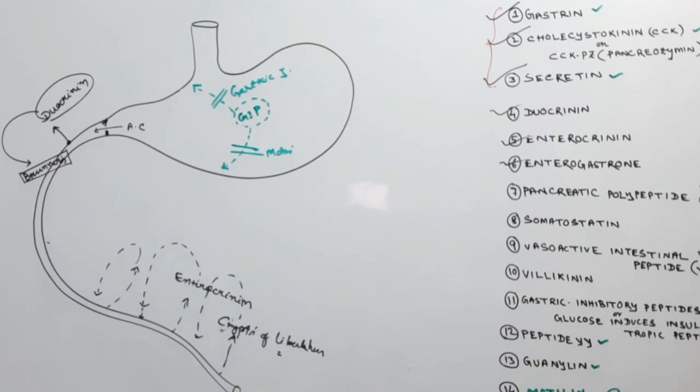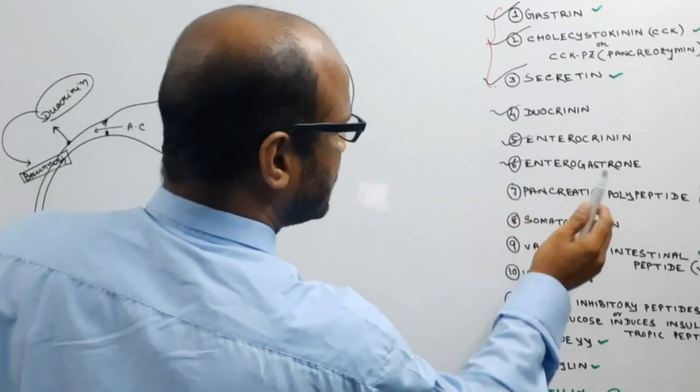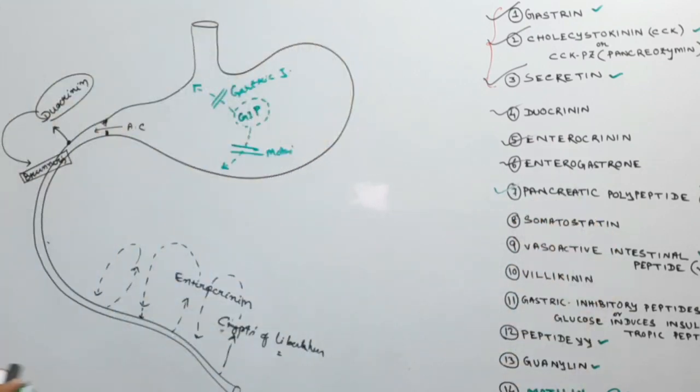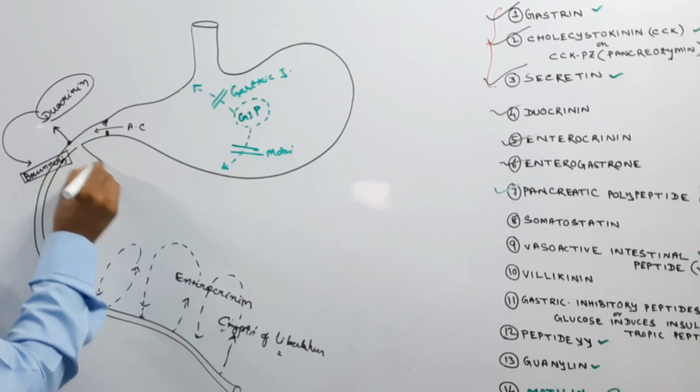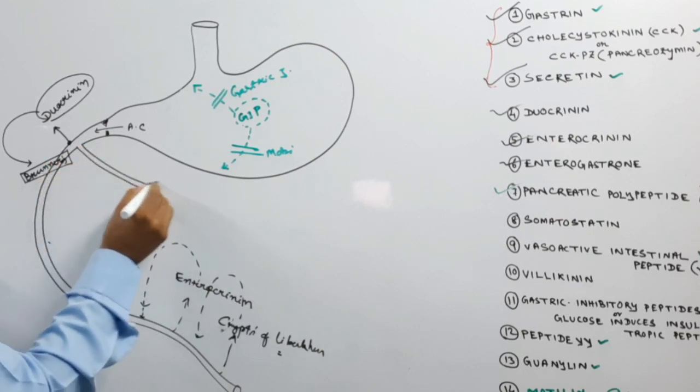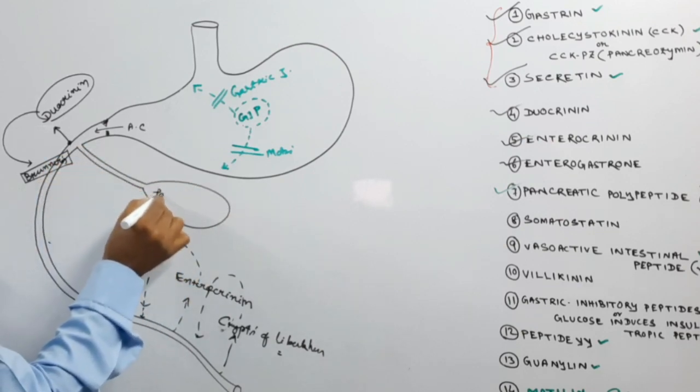Now come to another hormone, the pancreatic polypeptide. Pancreatic polypeptide is secreted from the PP cells or F cells of the pancreatic islets of Langerhans. Suppose that this is the pancreatic gland.